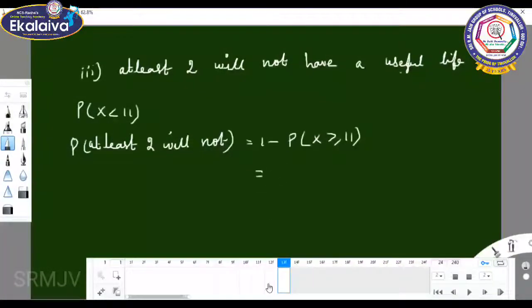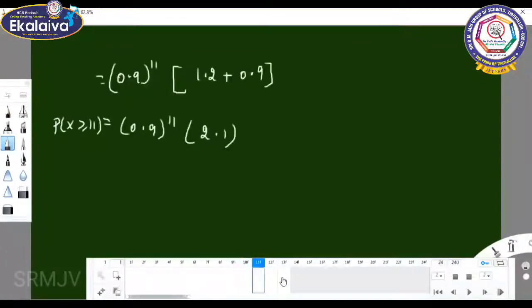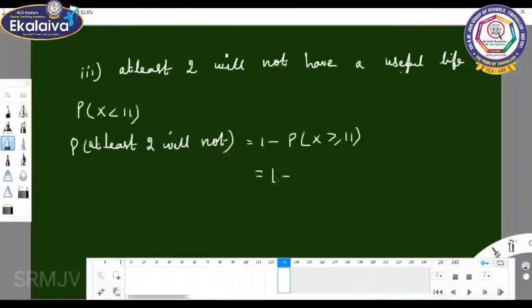We already got the value of P of x greater than or equal to 11. What is that? 1 minus 2.1 into 0.9 whole power 11. I hope you understood, children.